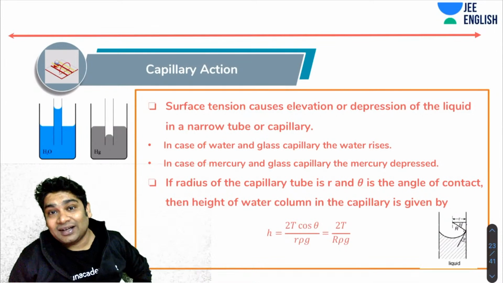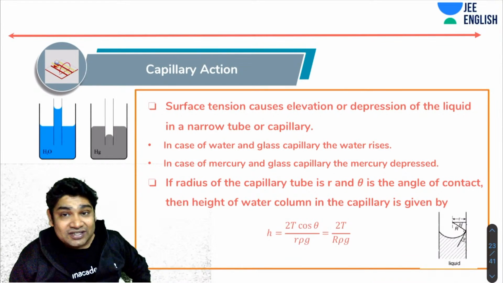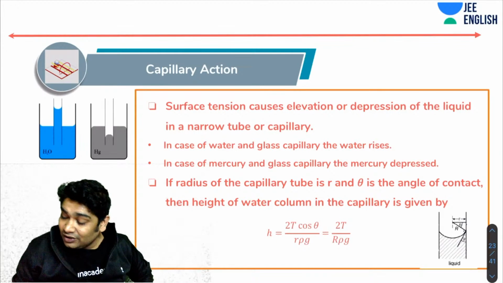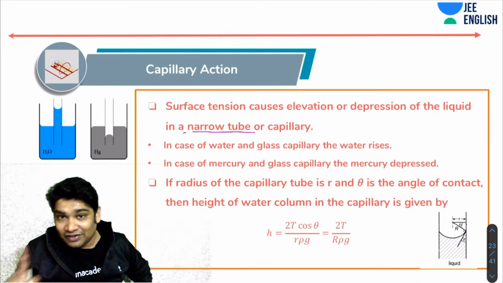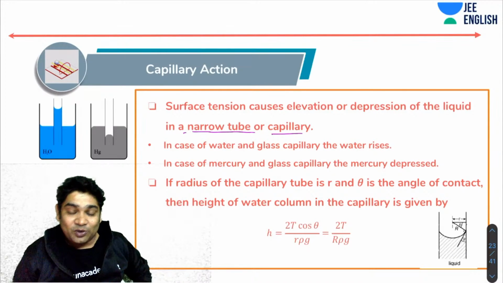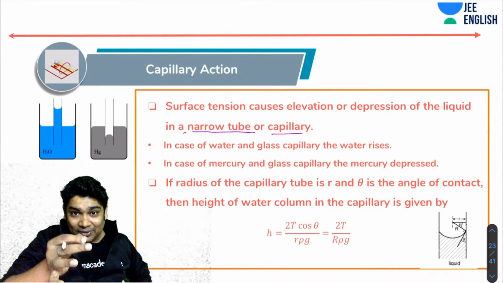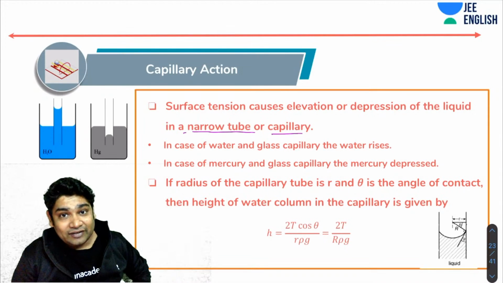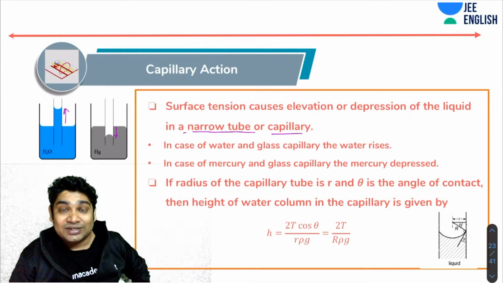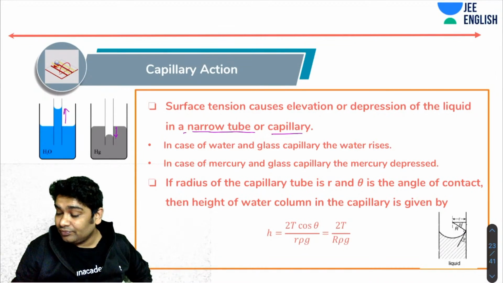Next, we'll talk about capillary action. Now, the surface tension causes elevation or depression of a liquid in a narrow tube. Why narrow? We will talk about that. A narrow tube is what we call a capillary, and if you dip a capillary in a liquid, you will realize either the liquid will rise up or the liquid will be depressed down. This action is happening due to surface tension forces, and this is what we call capillary action.